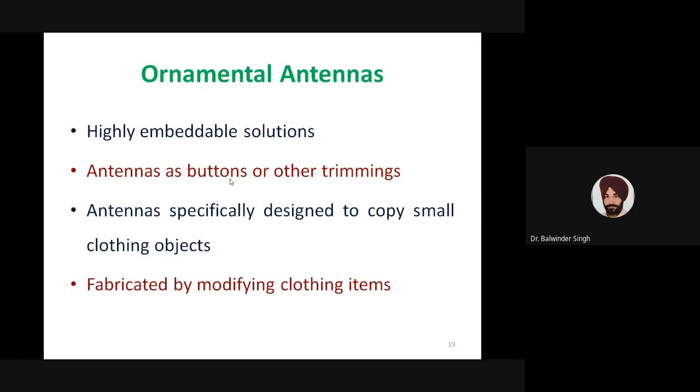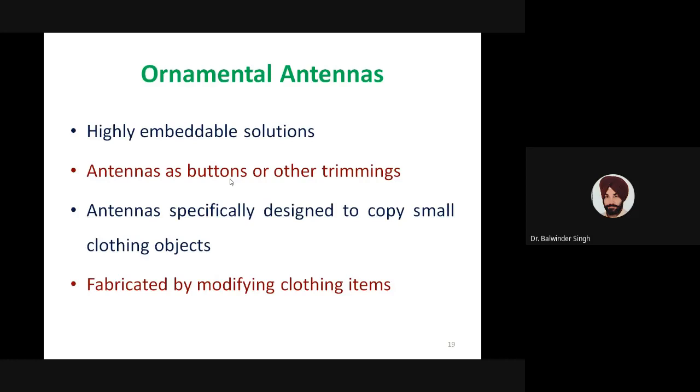Then we have the next category, ornamental antennas. These ornamental antennas are highly embeddable solutions. When we want to embed an antenna in a particular wearing accessory, say we want to integrate it with a button or another such clothing object, then we can go for ornamental antennas.